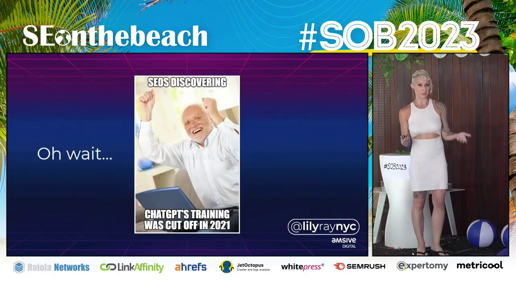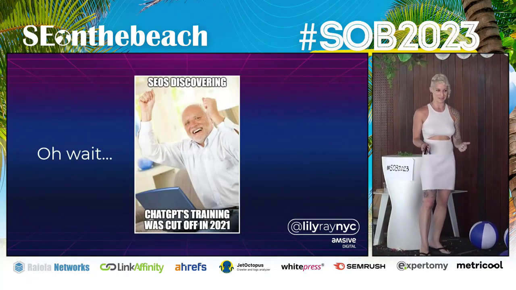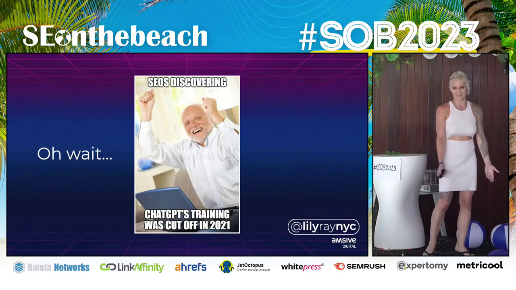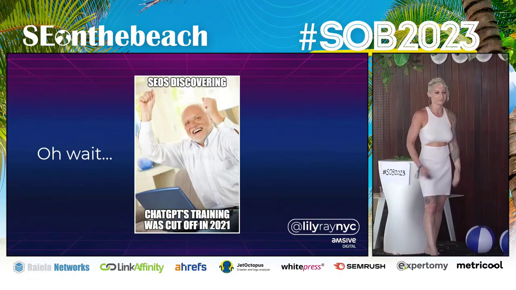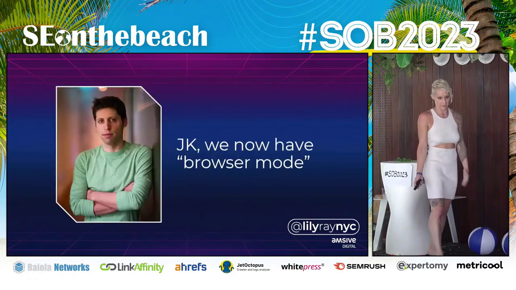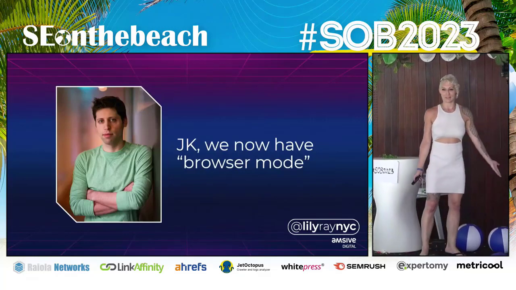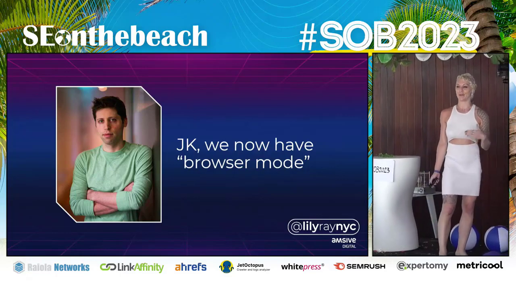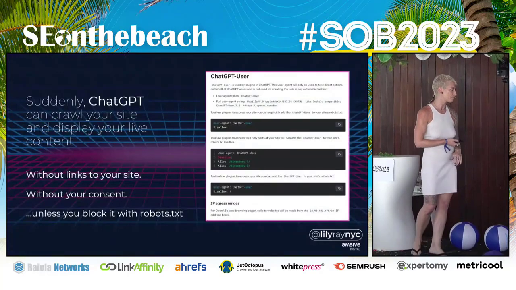But then we learned, oh wait, ChatGPT was only trained through 2021 data. This is great. It doesn't know recent things. It doesn't know new events. So if you ask it things pertaining to recent events, to this day, ChatGPT 4 still doesn't have any training data past September 2021. Then we have OpenAI quickly saying, just kidding, we now have browser mode and we now have plugins so we can actually access the internet in real time.